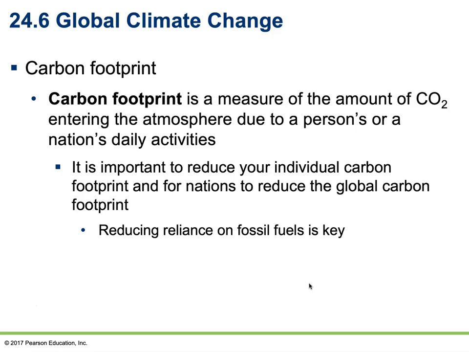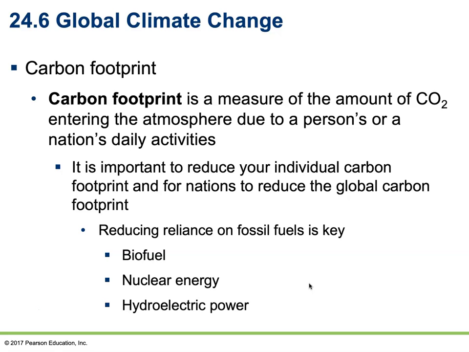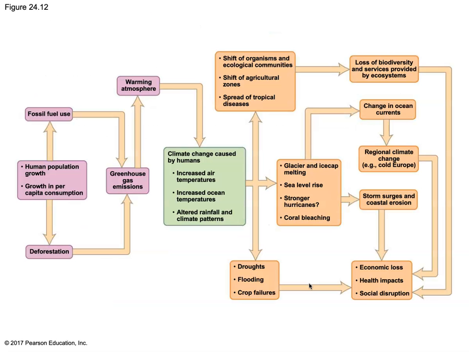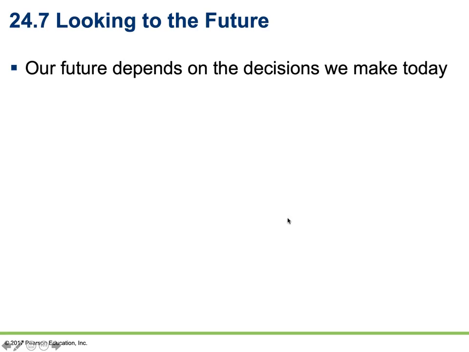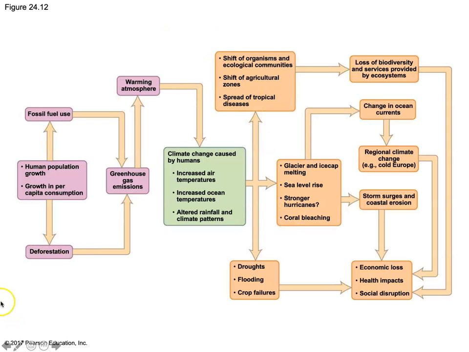So reducing that reliance on fossil fuels is key. We could do this by relying more heavily on biofuels or nuclear energy or hydroelectric power. All of these can help reduce the reliance on fossil fuels. So here is just a diagram kind of showing how human populations and human activities can affect climate change, and what those possible outcomes might be. So spend a little bit of time looking at this diagram. And that's going to be it for this section.